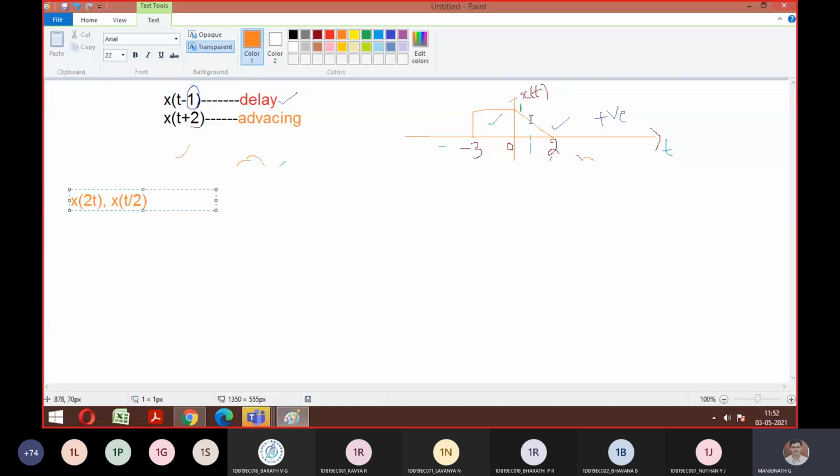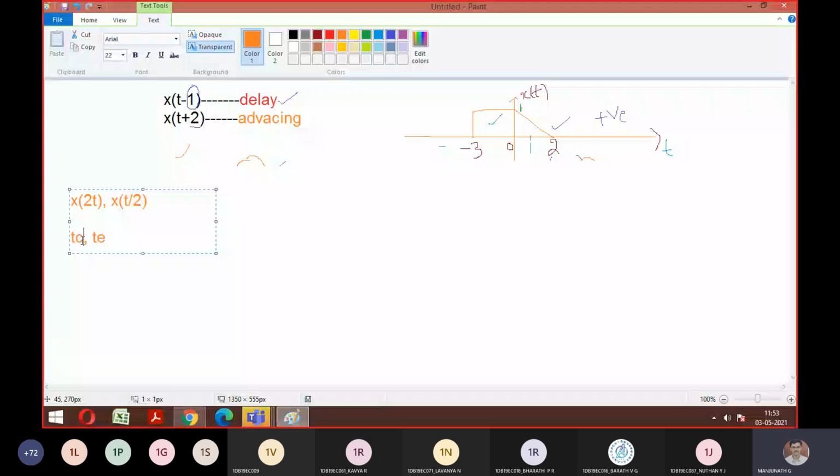So what are the two categories with respect to time scaling? One is called time compression. Good. So x of 2t belongs to time compression. And x of t by 2 belongs to time expansion. I have written shortcuts here: TC for time compression and TE for time expansion.